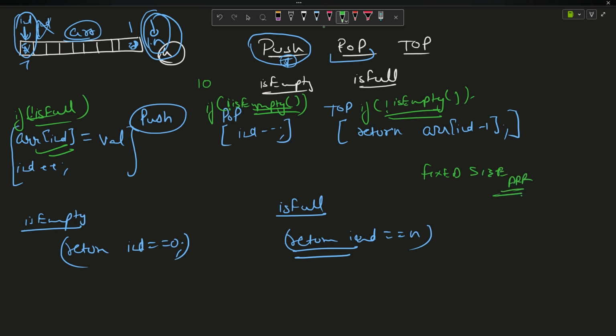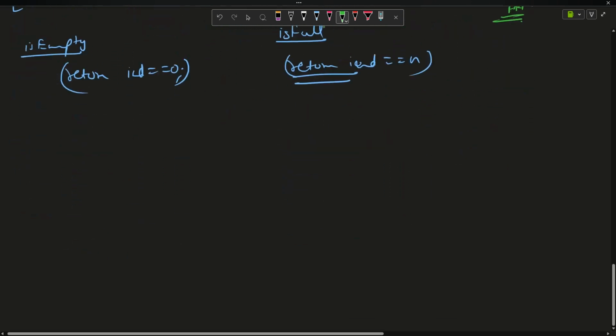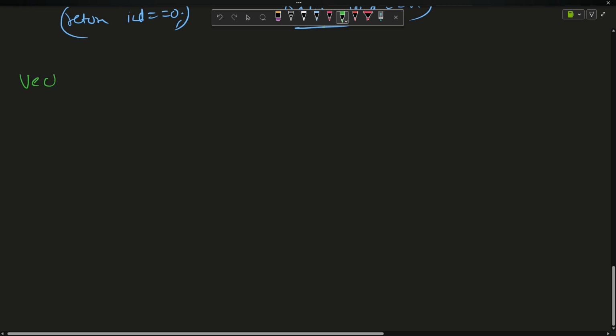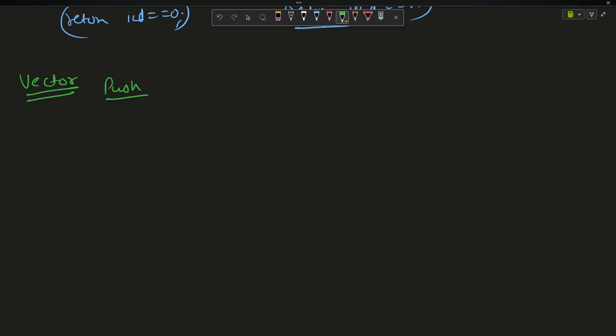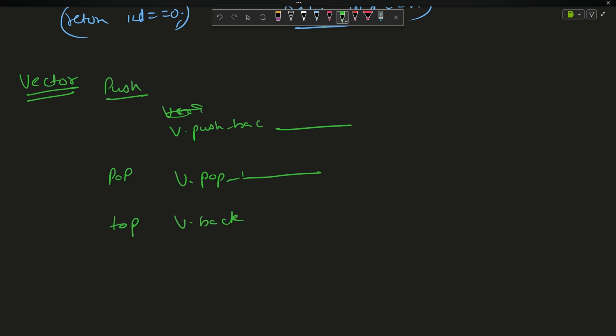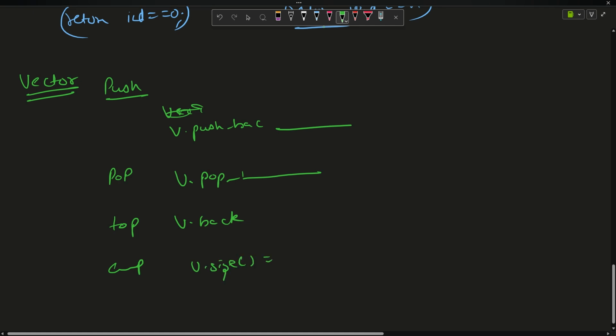Moving towards, what if I use a vector? The things will be very much easier. What can I do? If I have a vector, so instead of pushing, I will just say vector, like suppose it is v, so v.push_back, etc. If I have to pop, v.pop_back. If I have to see the top, v.back. If I have to see if it is empty, v.size() == 0.